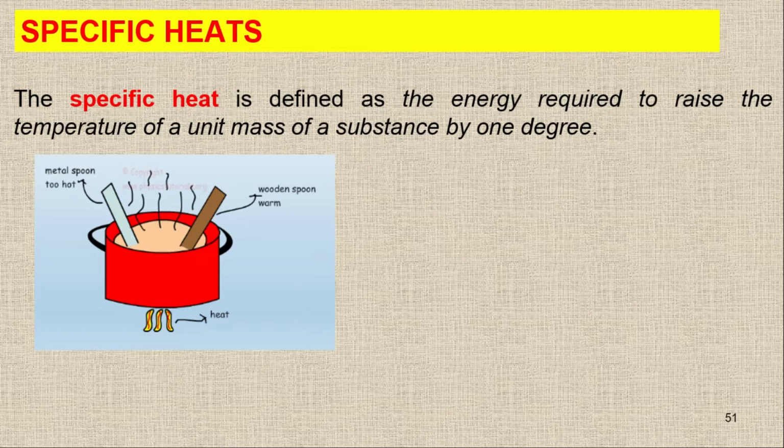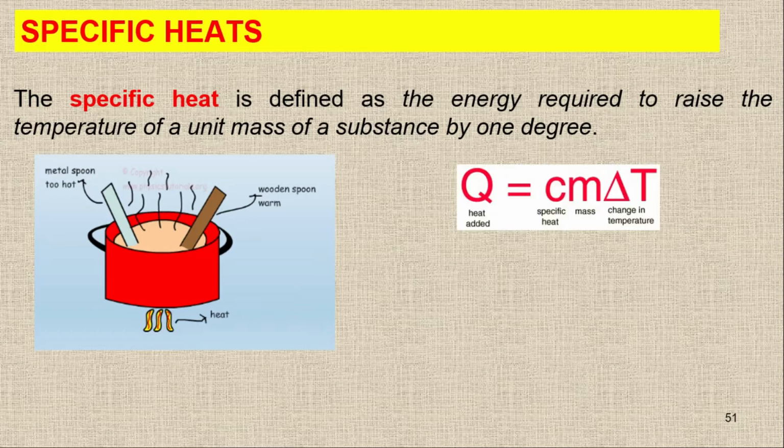The basic formula for heat is this one. If you add some heat into the system, Q, which is the heat added to the system, is equal to m c delta T, where m is mass, c is specific heat, and delta T is the change in temperature. This is in terms of joule or kilojoule.